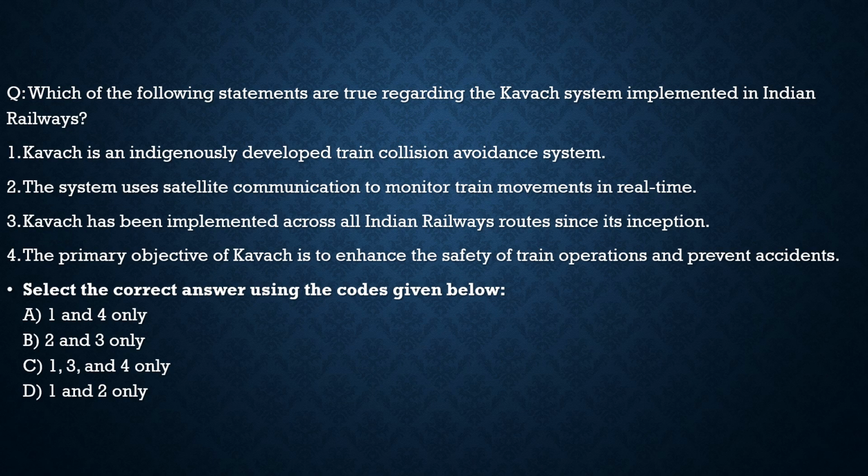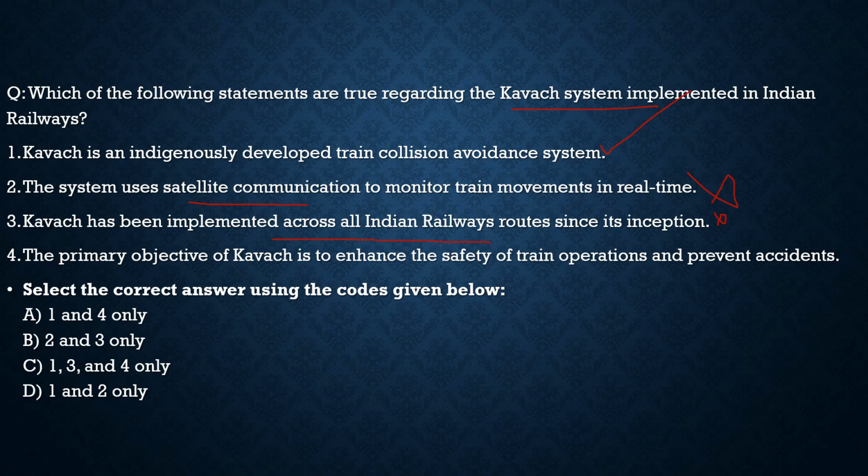Here the question is about the Kavach system. It says which of the following statements are true regarding the Kavach system implemented in Indian Railways. First statement, Kavach is an indigenously developed train collision avoidance system. 100% correct, nothing wrong with this statement. Second, the system uses satellite communication to monitor train movements in real time. No, it uses radio communication, radio signals rather than satellite communication. It is incorrect. Statement 3, Kavach has been implemented across all Indian Railways routes since its inception. No, it has not been implemented across all Indian Railways routes since its inception. So it is incorrect. It has not been implemented because of the financial issues with Indian Railways.